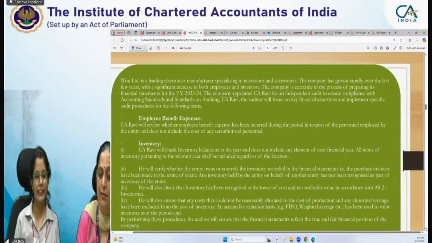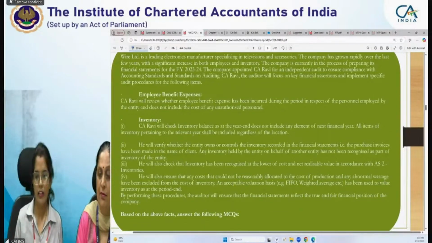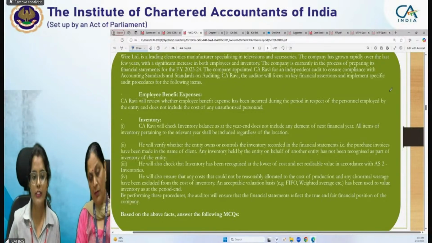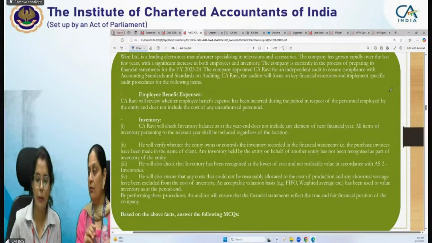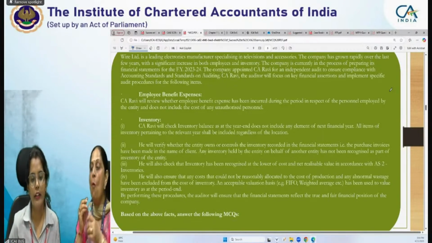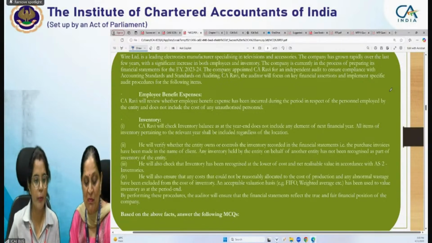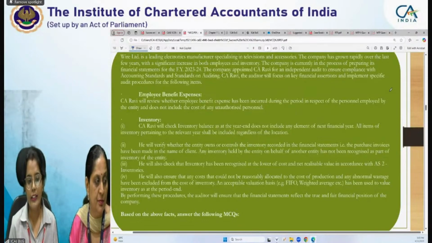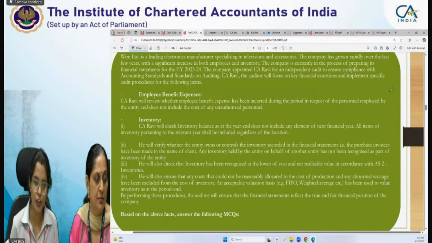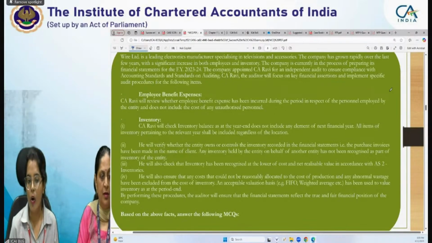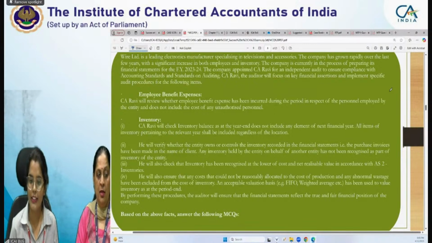So next is this case study. Y Limited is a leading electronics manufacturer specialized in televisions and accessories. The company has grown rapidly over the last few years with a significant increase in both employees and inventory. The company is currently in the process of preparing its financial statements for the financial year 23-24. The company appointed CA Ravi for an independent audit to ensure compliance with auditing accounting standards and standards on auditing. CA Ravi, the auditor, will focus on key financial assertions and implement specific audit procedure for the following items.